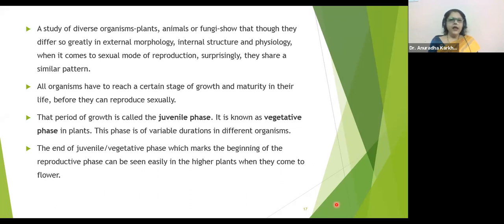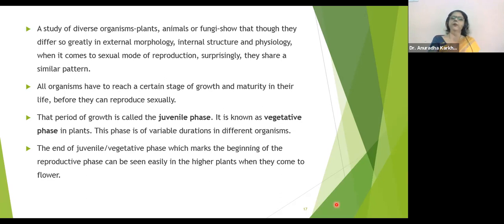The end of the juvenile phase or the vegetative phase marks the beginning of the reproductive phase. It can be seen easily in higher plants when they come to flower. So in plants also we can easily see, especially the flowering plants I'm talking about, that once you see a vegetative shoot getting converted into a reproductive shoot, it is demarcated by having the floral buds on it, which will bloom to make flowers.